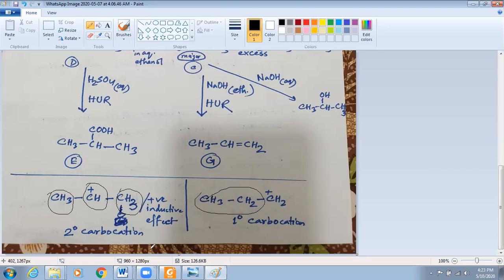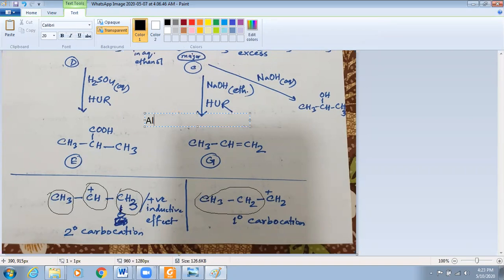Now 2 degree carbocation is obviously more stable because the positive charge will spread in a larger region. There are other reasons. Alkyl groups are electron donating groups.